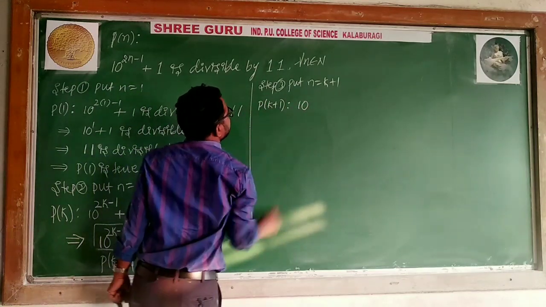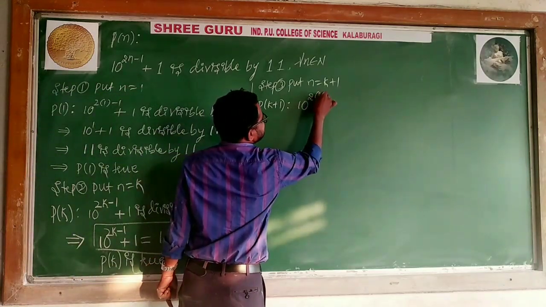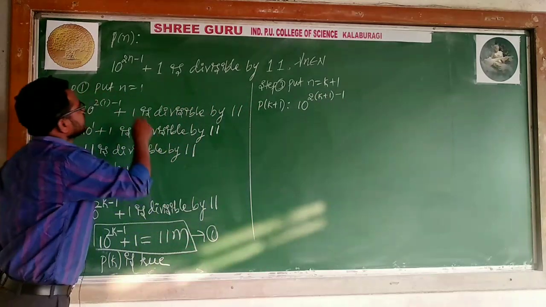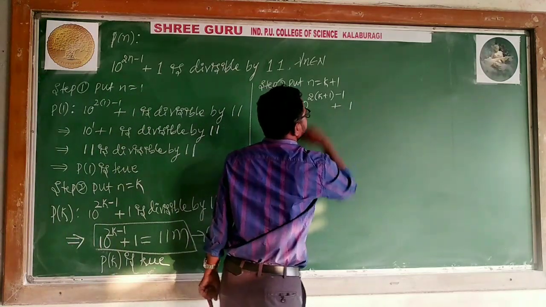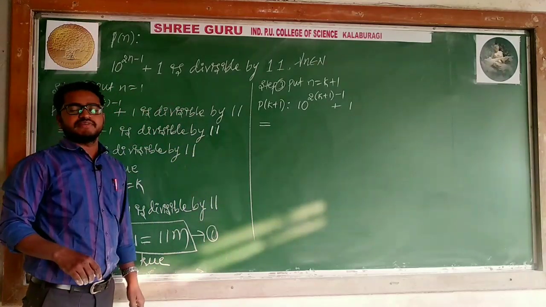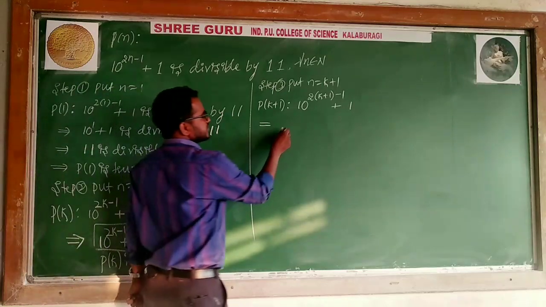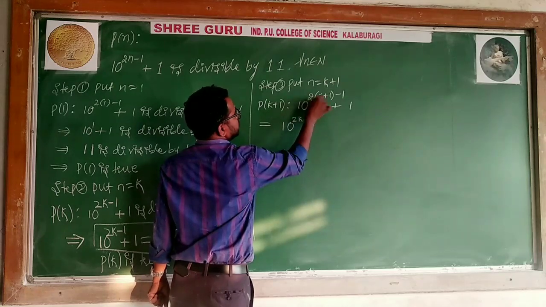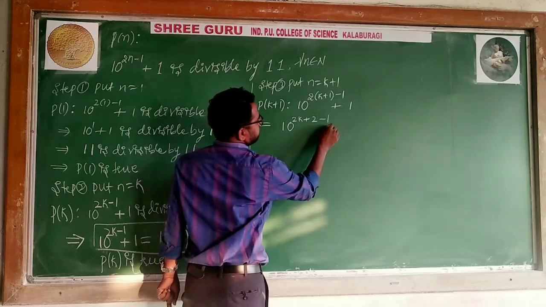What is 10 to the power 2n minus 1 plus 1 here? N is k plus 1, so 10 to the power 2 into k plus 1 minus 1 plus 1 is, I am saying, divisible by 11. Divisible by 11 means I need to show that this is equal to 11 into something. For that reason I will write 10 to the power 2k plus 2 minus 1 plus 1.